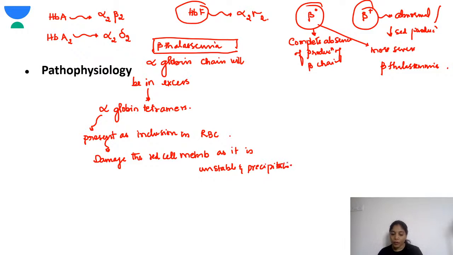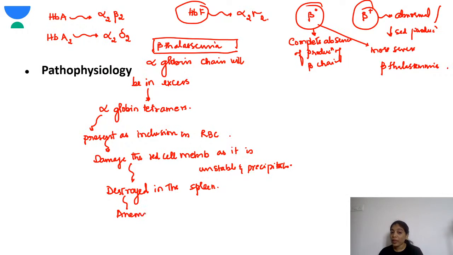Therefore this abnormal erythrocyte or erythroblast will get destroyed in the spleen. This destruction of the RBCs in the spleen will lead to anemia.